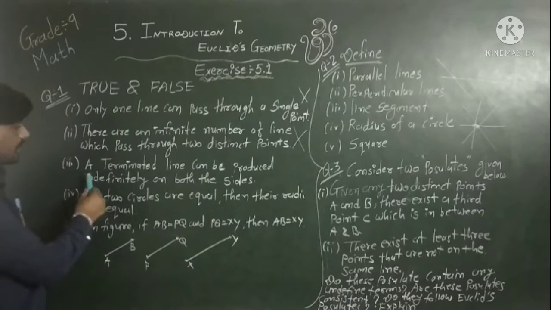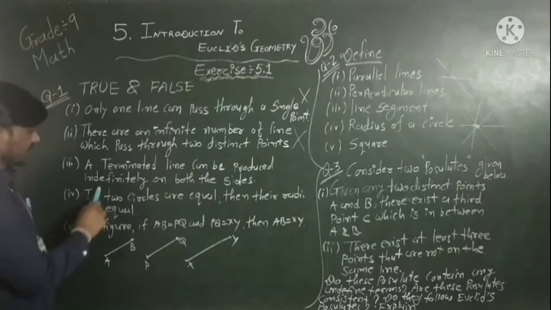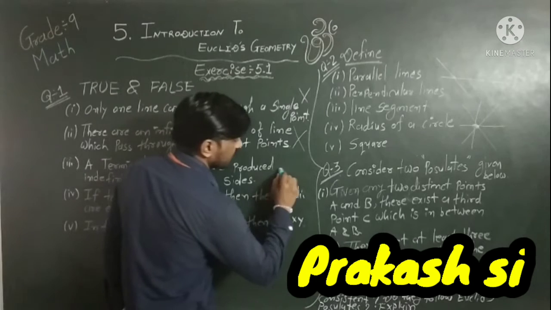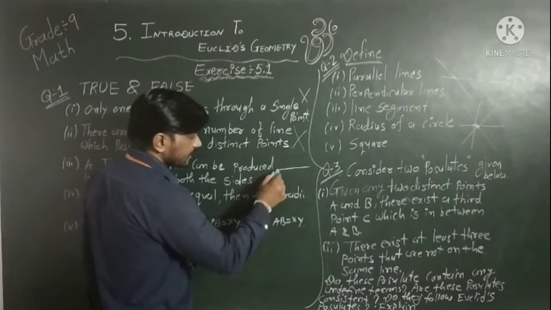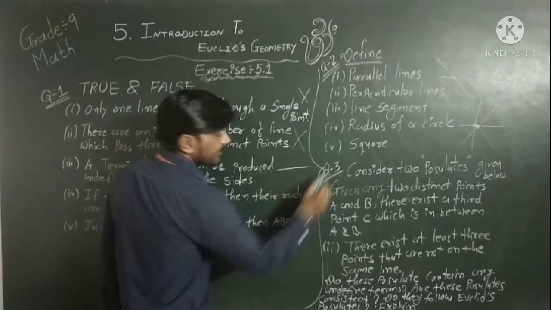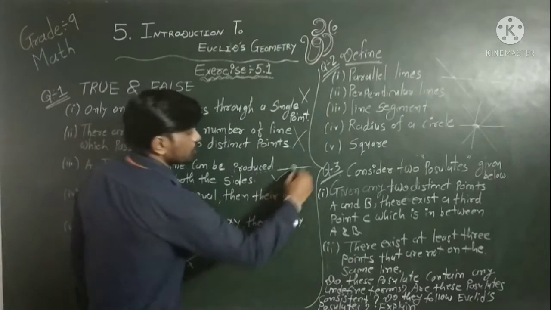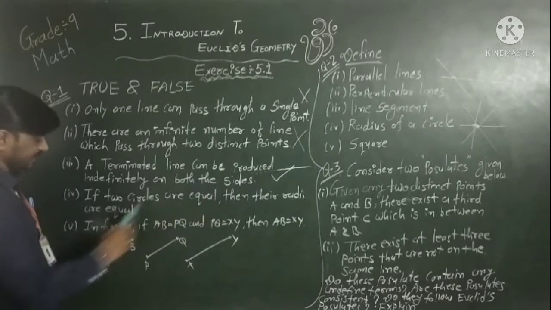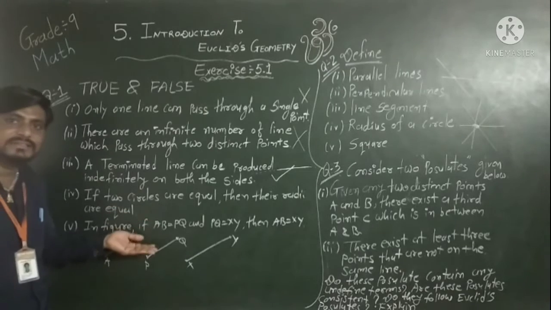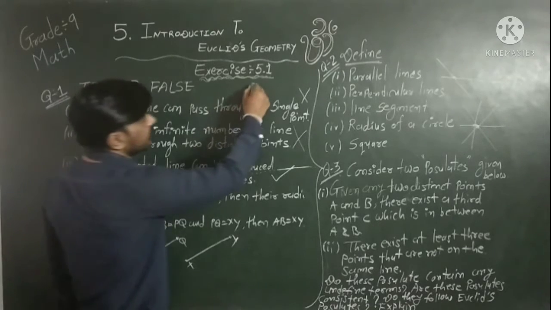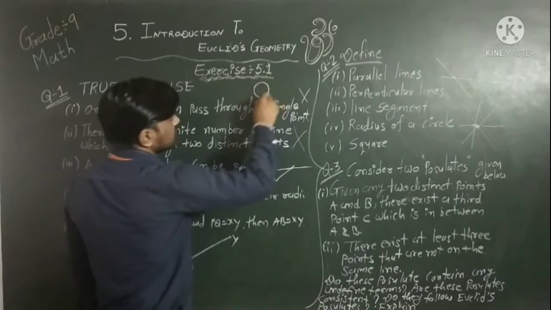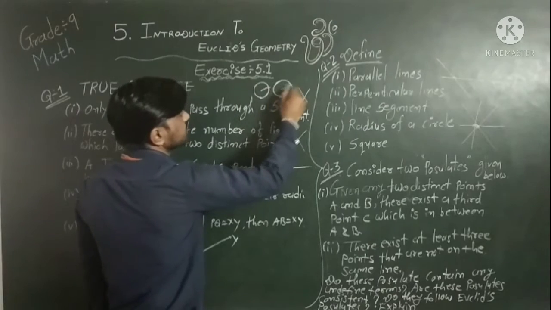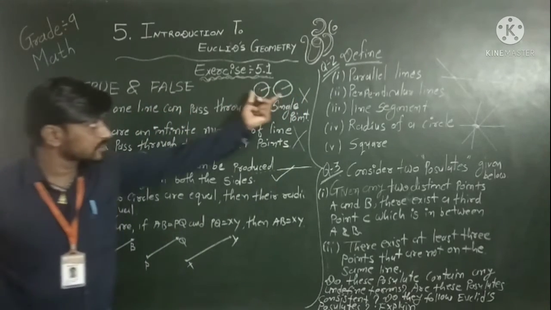Now third one, a terminated line can be produced indefinitely on both the sides. Yes, it's a correct one, because if we have one line segment, we can extend it on both the sides infinitely. So this is a true statement. Fourth one is, if two circles are equal, then their radii are equal. Yes, again this is a true statement, because if we draw two same circles, then obviously the radii of these two circles are the same.